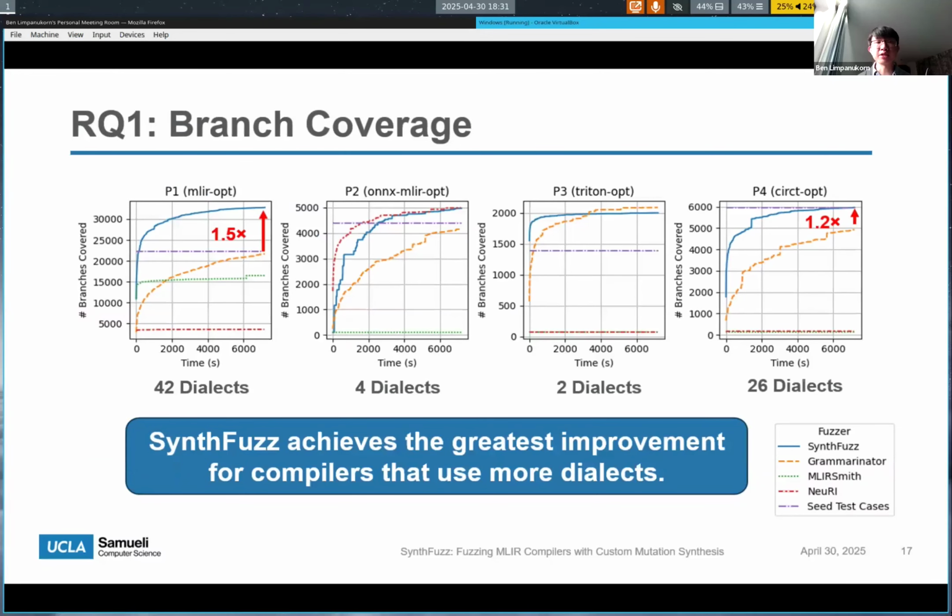Now looking at cumulative branch coverage, we find that SynthFuzz achieves the greatest improvement for compilers that use more dialects. For example, for MLIR, which includes many dialects in the core MLIR project, SynthFuzz achieves 1.5 times greater branch coverage. And in CircuitOpt, which is a compiler for hardware design and defines 26 unique dialects, we see about a 1.2 times improvement in branch coverage.